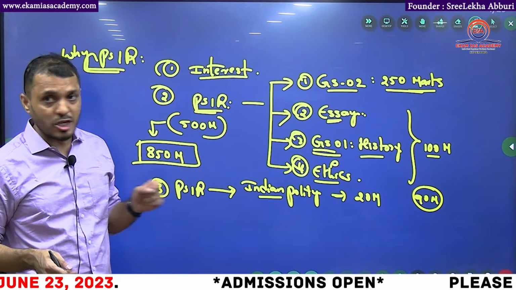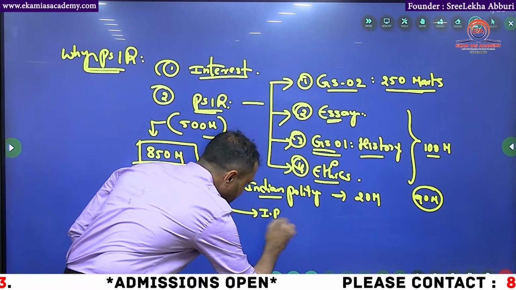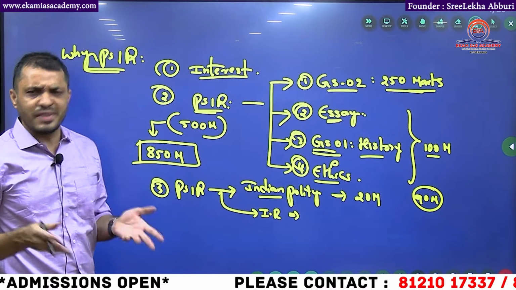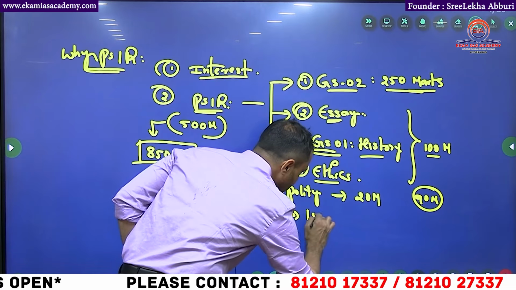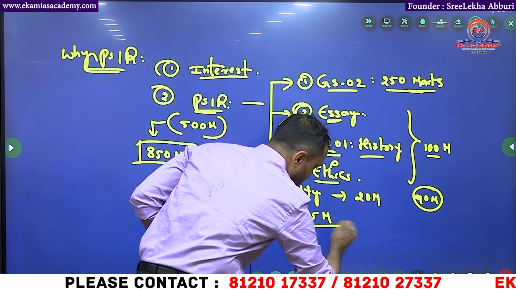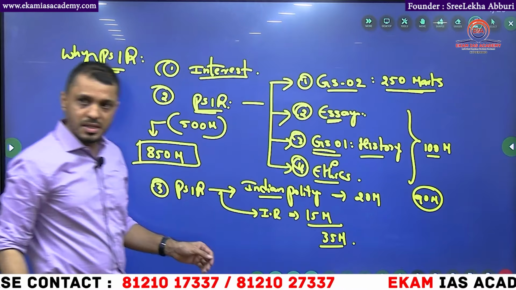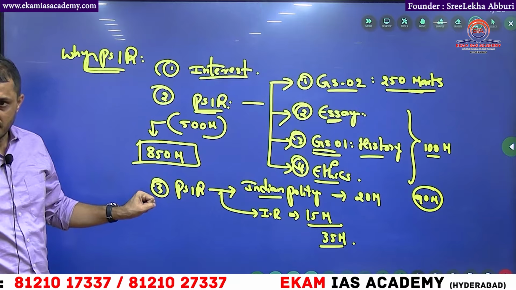Okay, see how smart you should be. And in PSIR, you are reading the IR, international relations, current affairs. So current affairs is everywhere in the UPSC prelims. Definitely it will fetch around 15 marks easily. I am being conservative, taking a very low number. That means around 35 to 40 marks straight away with PSIR optional. The candidate is getting an advantage.